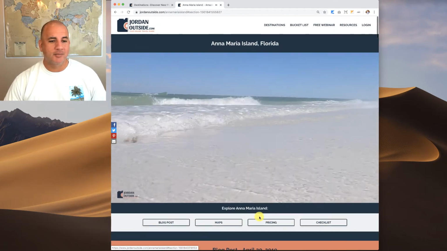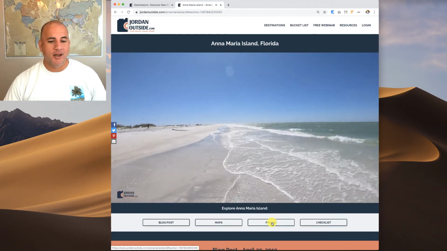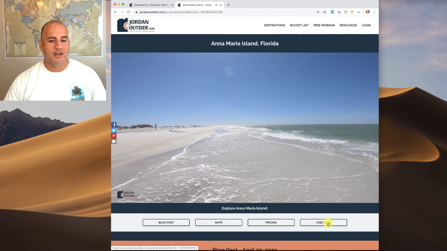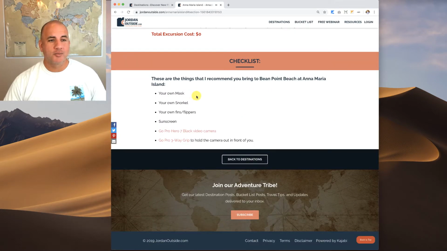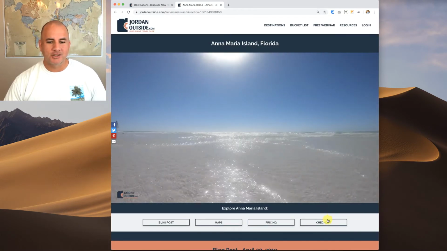So I can click back to top. Maps takes you to the maps. I can click back to top. Pricing, so how much did we spend? Back to top. Checklist, so things that you should bring for this excursion. And back to top, and then you'll also notice, let me click checklist one more time.